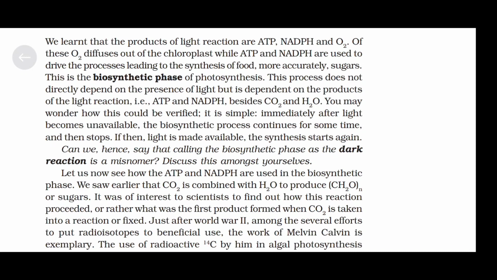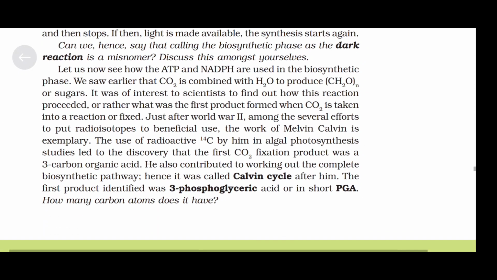Can we, hence, say that calling the biosynthetic phase the dark reaction is a misnomer? Discuss this amongst yourselves. Let us now see how the ATP and NADPH are used in the biosynthetic phase. We saw earlier that carbon dioxide is combined with water to produce CH2O, right? Or sugars.